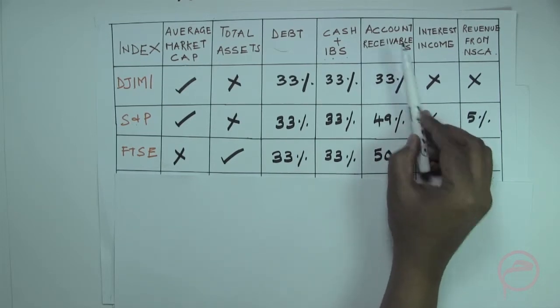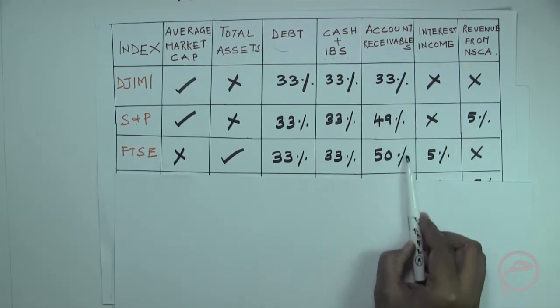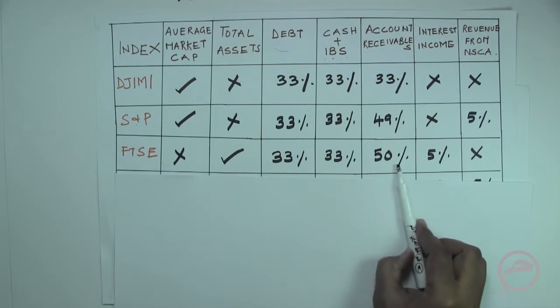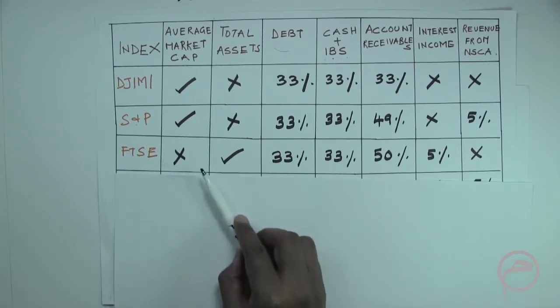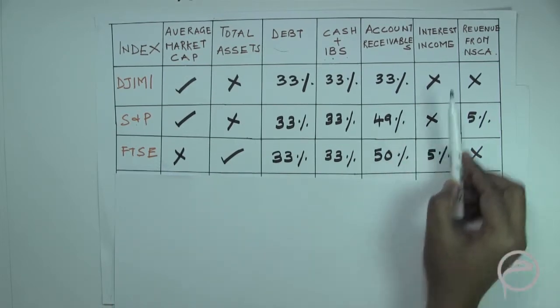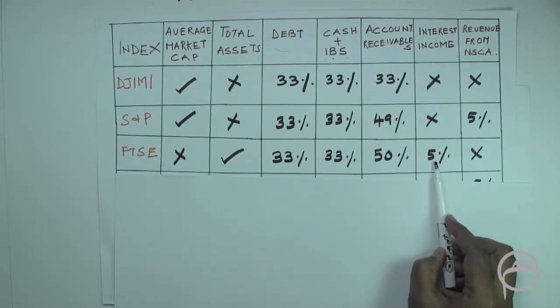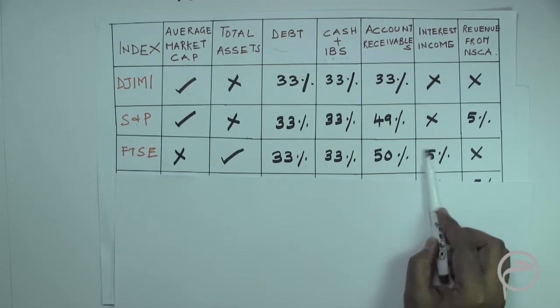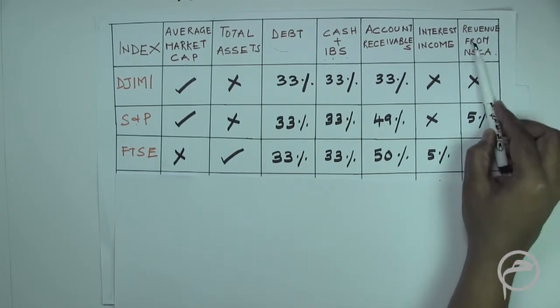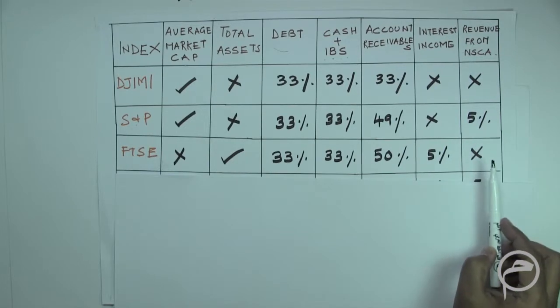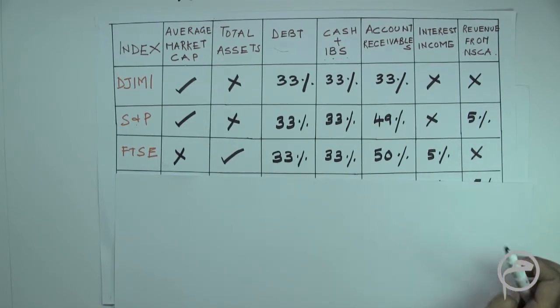For account receivables, you can see a difference here. It talks about 50%. So the account receivables divided by the total assets should be less than 50%. For interest income, compared to the total income, it should be less than 5%. For revenue from non-Sharia compliant avenues, there is no mention about that.